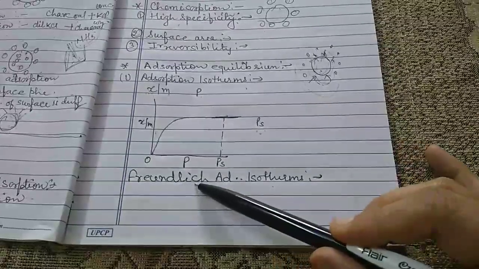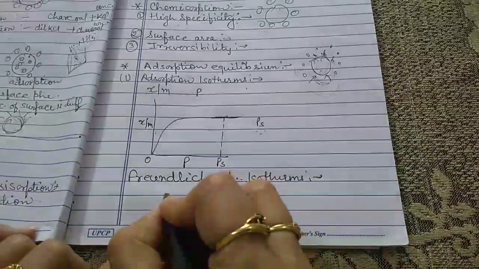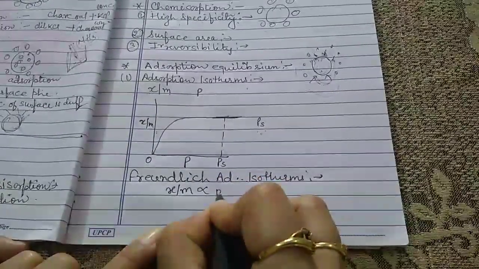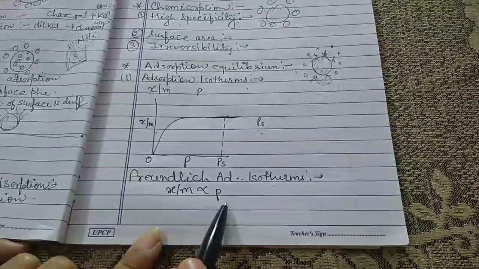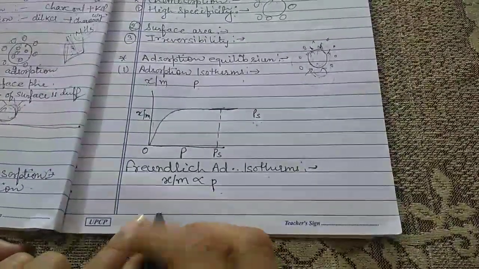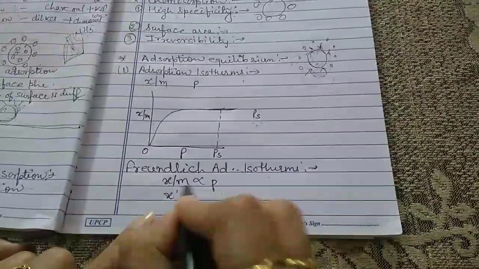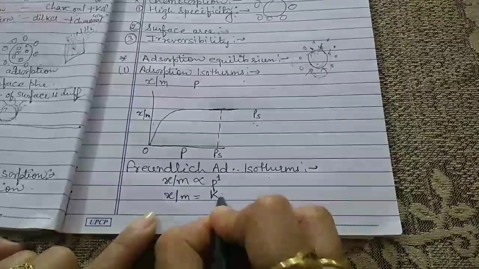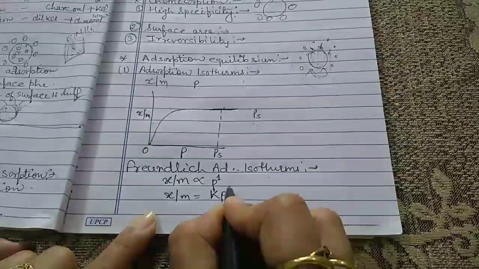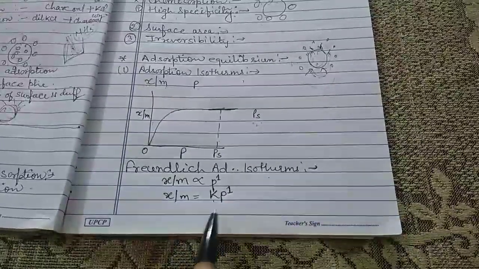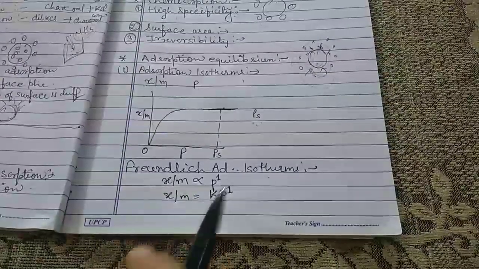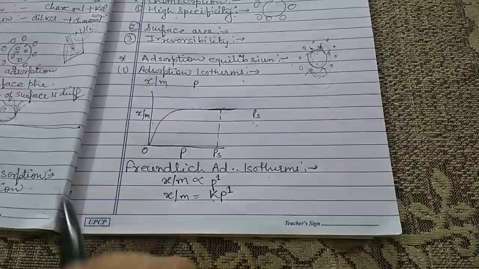According to the Freundlich isotherm, x upon m is directly proportional to the pressure raised to a power, say P to the power 1. So x upon m is equal to k P^1, where k is a constant. This is the expression given by Freundlich, and he gave it for different ranges of pressure.